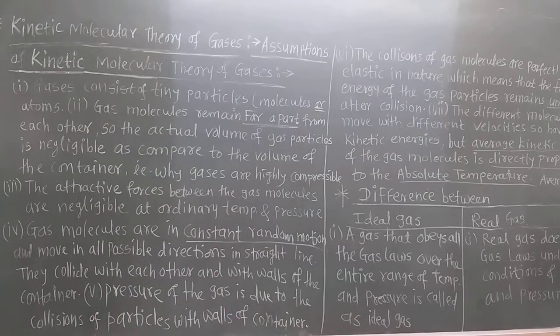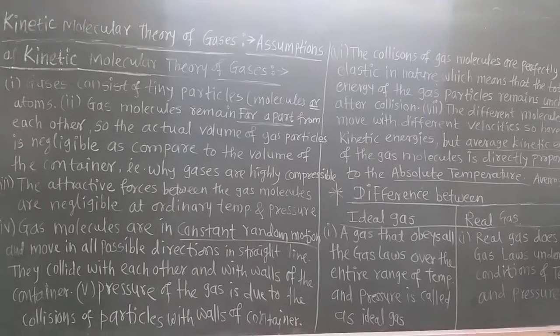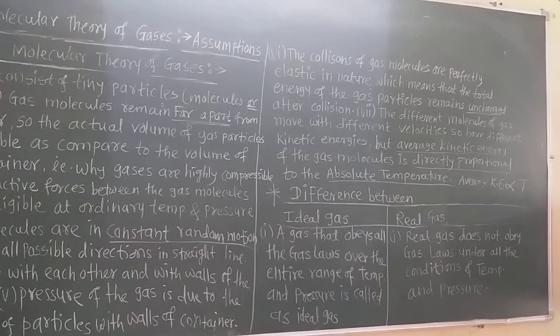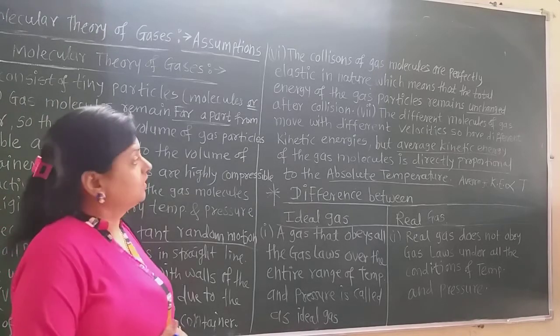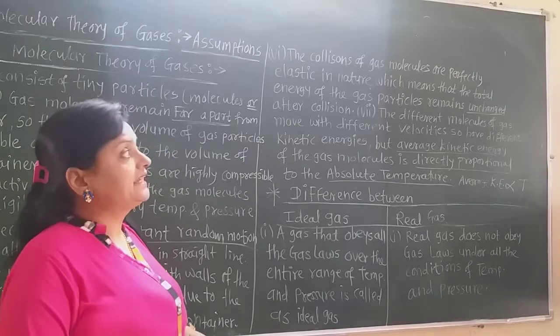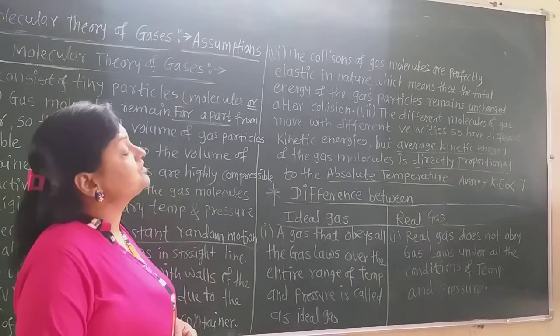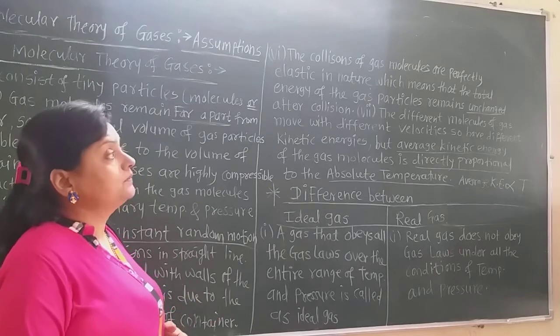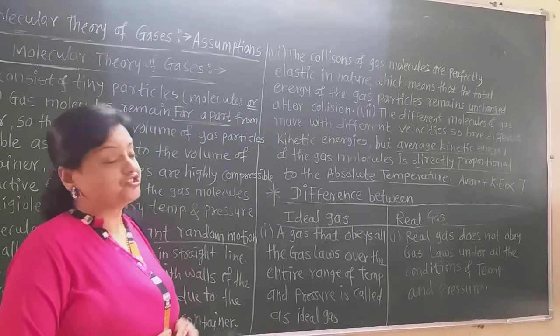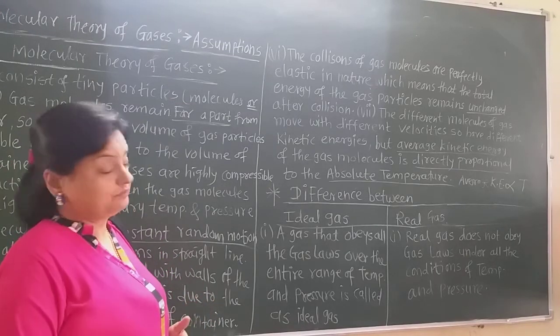Now, this is the sixth assumption, that the kinetic energy of the gas particles remains unchanged after collision between them. So, the collision of the gas molecules is perfectly elastic in nature, which means that the total energy of the gas particle remains unchanged after collision.